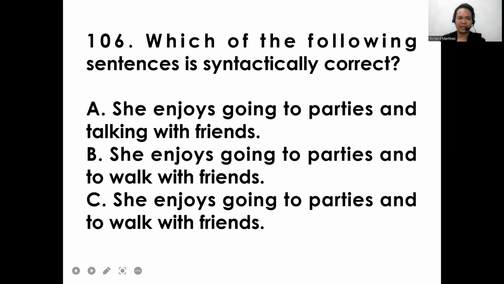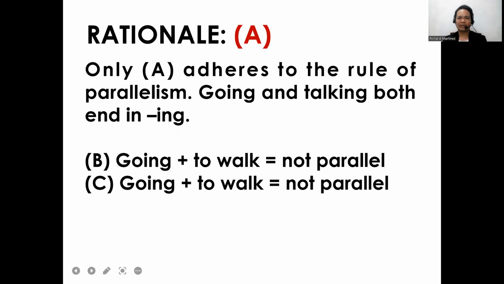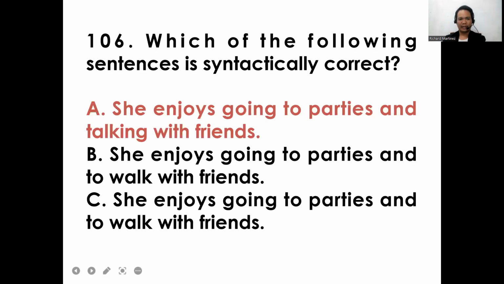Okay, what's the best answer for this item? Which of the following sentences is syntactically correct? All right, the answer for this item is letter A. She enjoys going to parties and talking with friends. Only A adheres to the rule of parallelism, going and talking both end in ing. B, going plus to walk, is not parallel. And letter C, going plus to walk, is also not parallel. So the answer is letter A for this item.